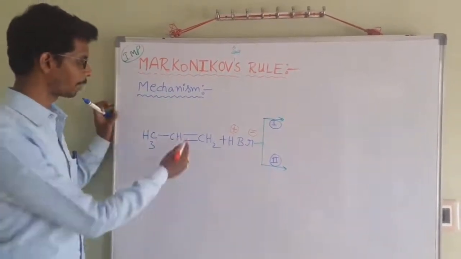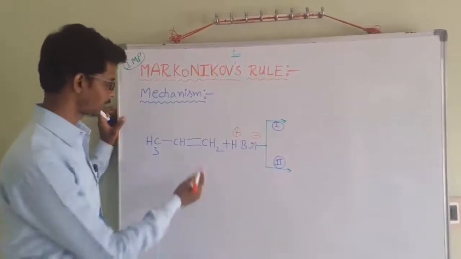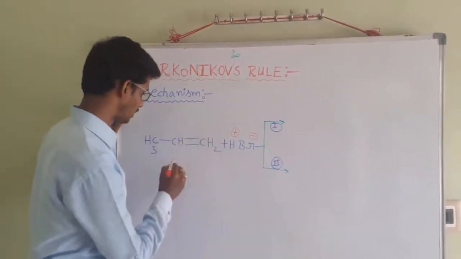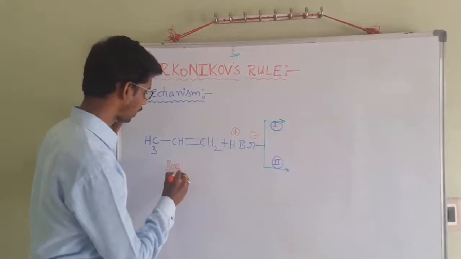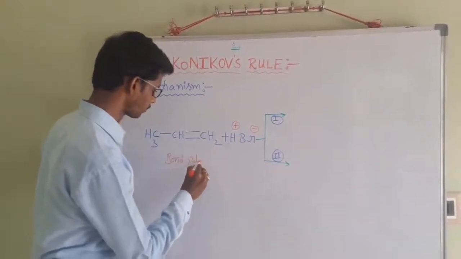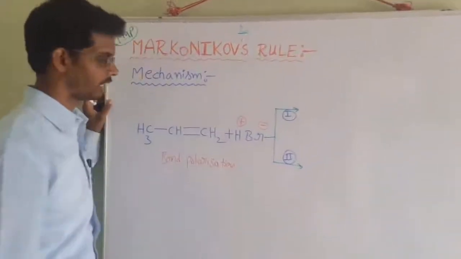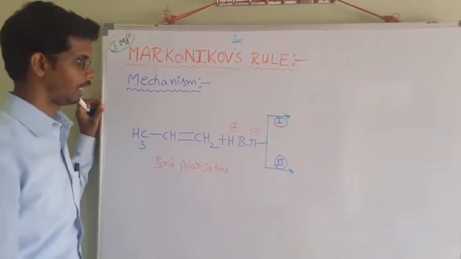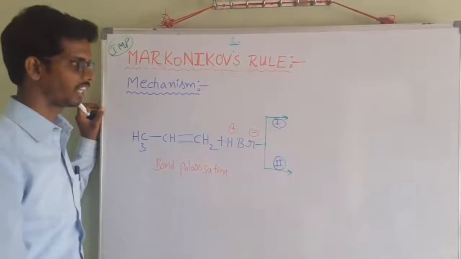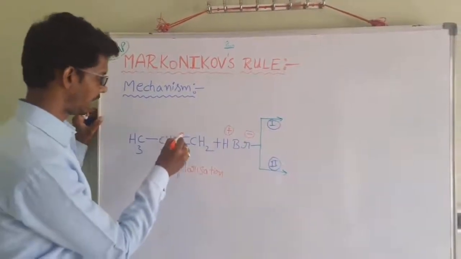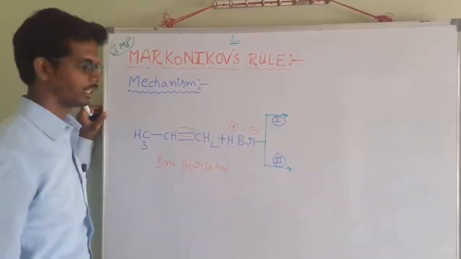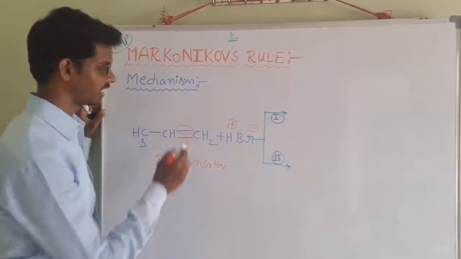How does the bond polarization take place? Suppose, for example, let us see here. Here you should consider bond polarization. Let us take two cases. In the first case, the polarization of the double bond takes place.